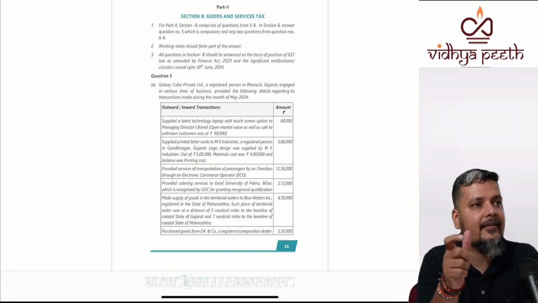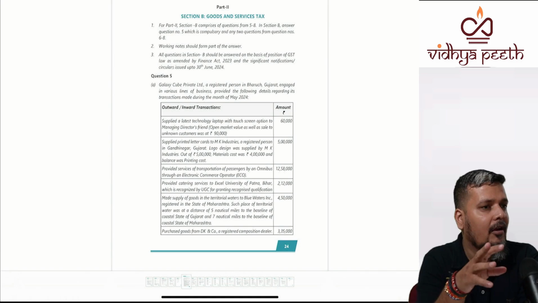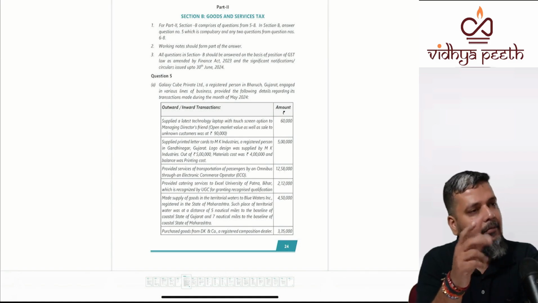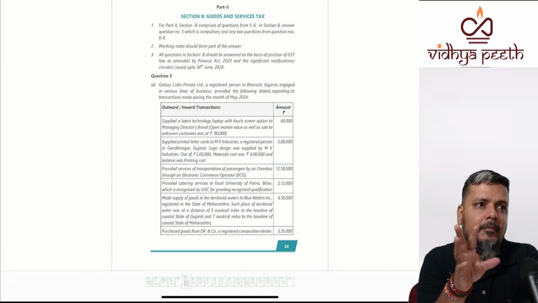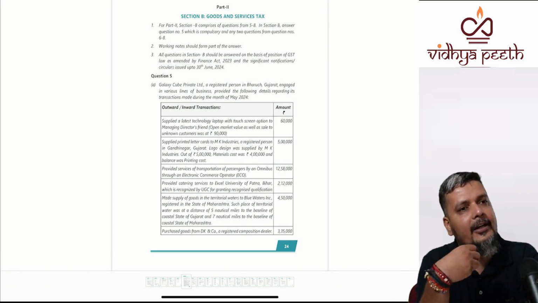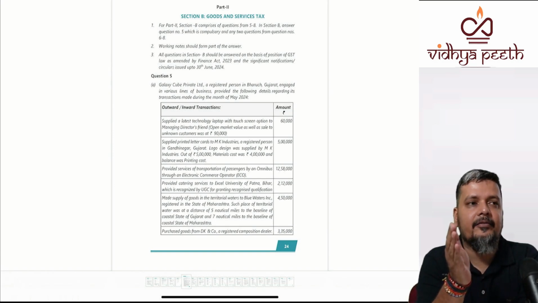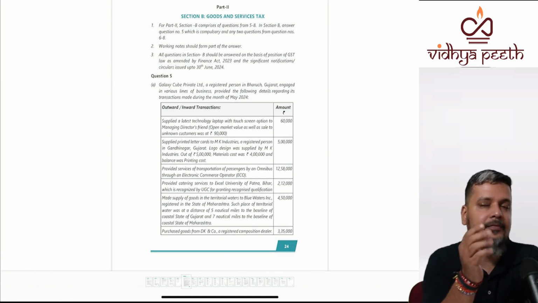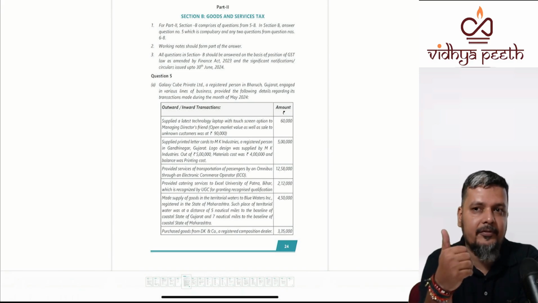The reason is the complication in the law itself is comparatively lesser in indirect taxes compared to direct tax. Time is another reason why I'll suggest IDT. So it depends. If you feel that your DT is very strong, you might go with DT. And whenever you start with IDT after completing your MCQs, do not try to solve the first question first.